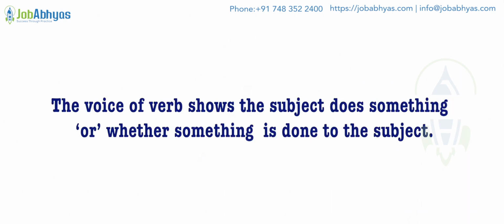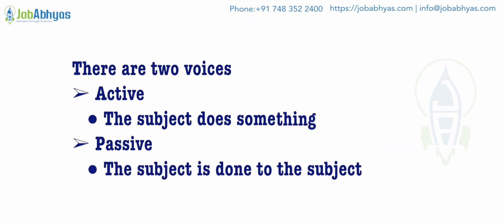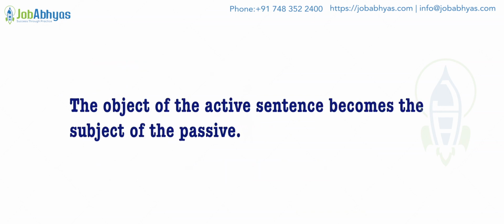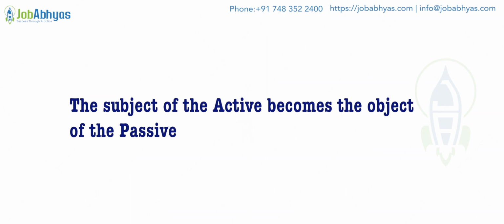The voice of a verb shows whether the subject does something or whether something is done to the subject. There are two voices, active and passive. The object of the active sentence becomes the subject of the passive. The subject of the active becomes the object of the passive.